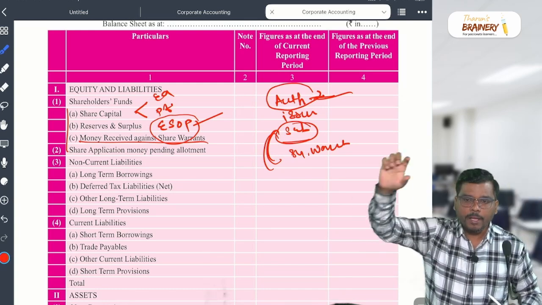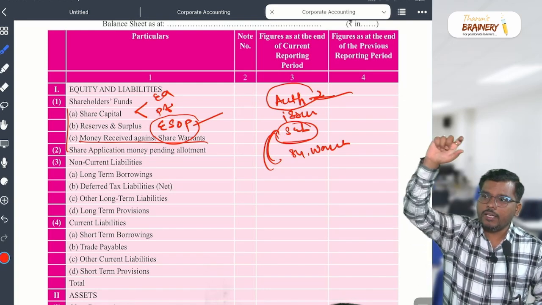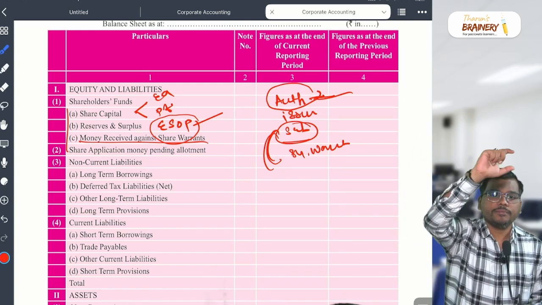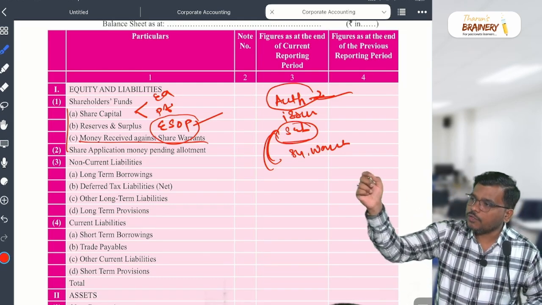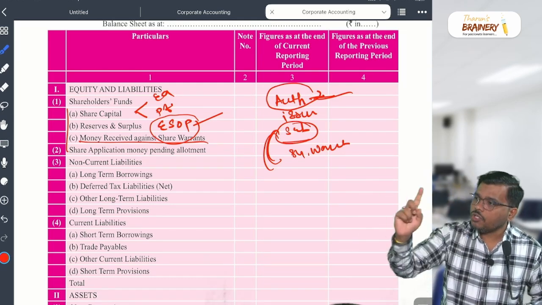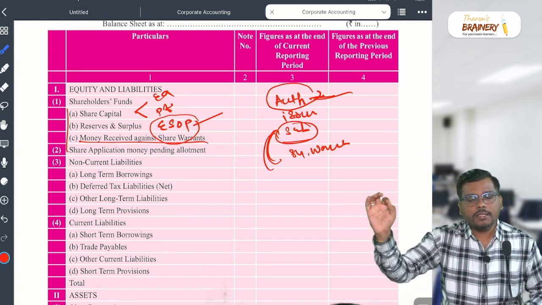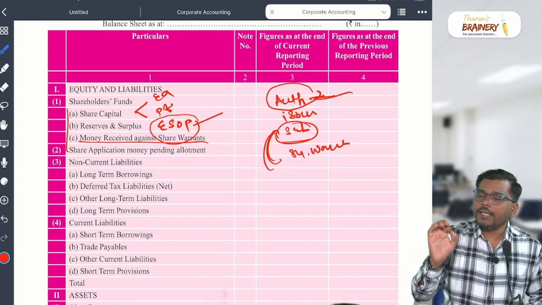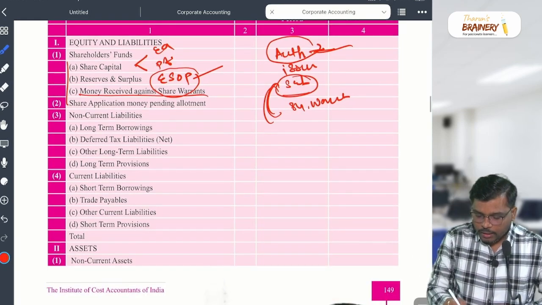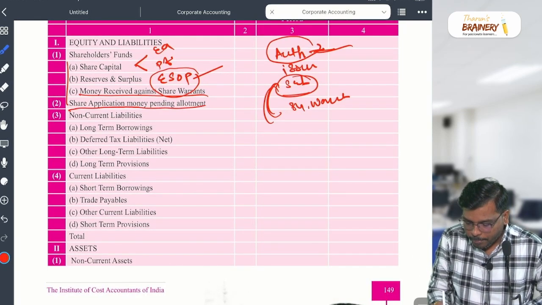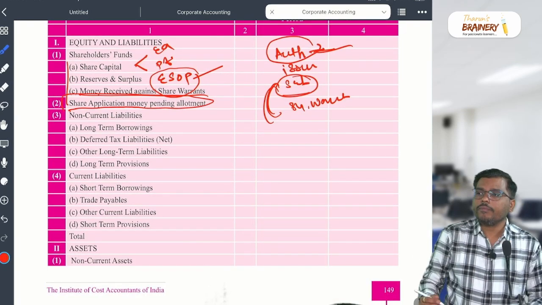First, Roman 1. Roman 1 is what, sir? Equity and liabilities. In that, shareholders' funds: A, share capital; B, reserves and surplus; C, money received against share warrants. Very good. Now the next one: share application money pending allotment. What do you mean by share application money pending allotment?